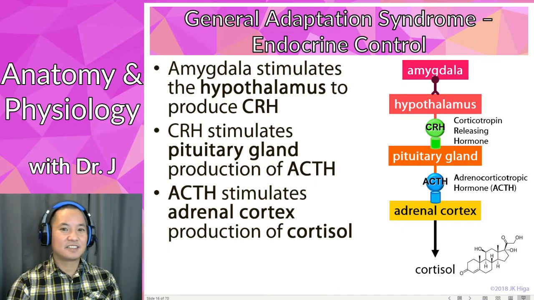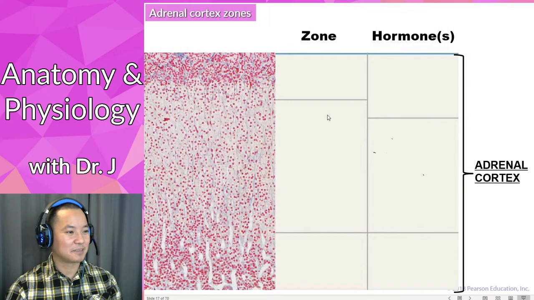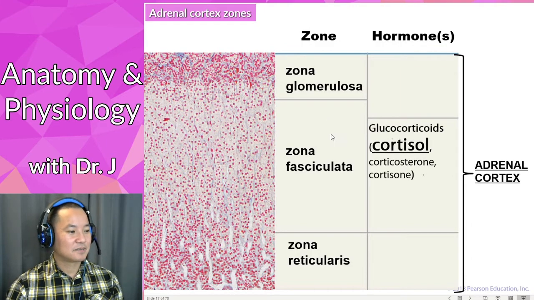Now, is it just epinephrine, norepinephrine, and cortisol? Is it just the hormones we covered in the general adaptation syndrome? Nope, there is more, so we're building upon that. The interesting thing is that cortisol belongs to a general category of steroid hormones we call glucocorticoids. Now there are other ones like corticosterone and cortisone, and they're made by this subregion of the adrenal cortex. So this is where it gets even more complicated.